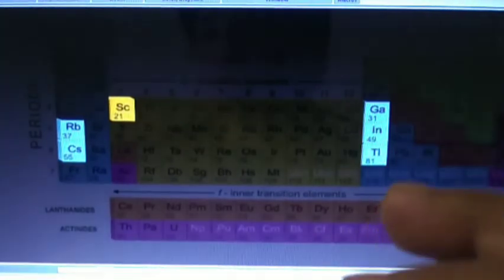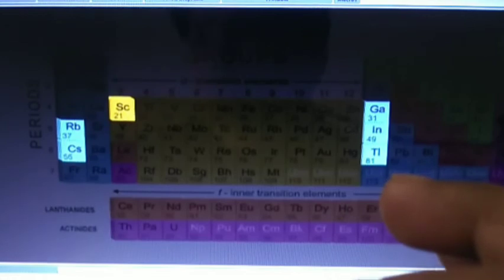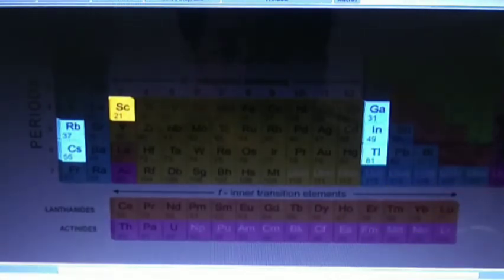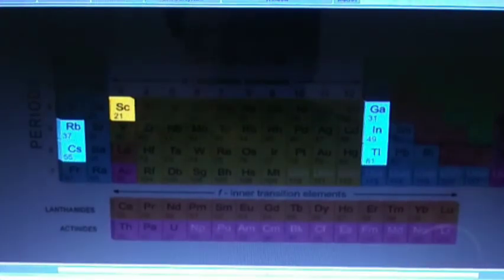The element helium was also discovered in the sun by a spectroscopic method. Our next topic will be the line spectrum of hydrogen.